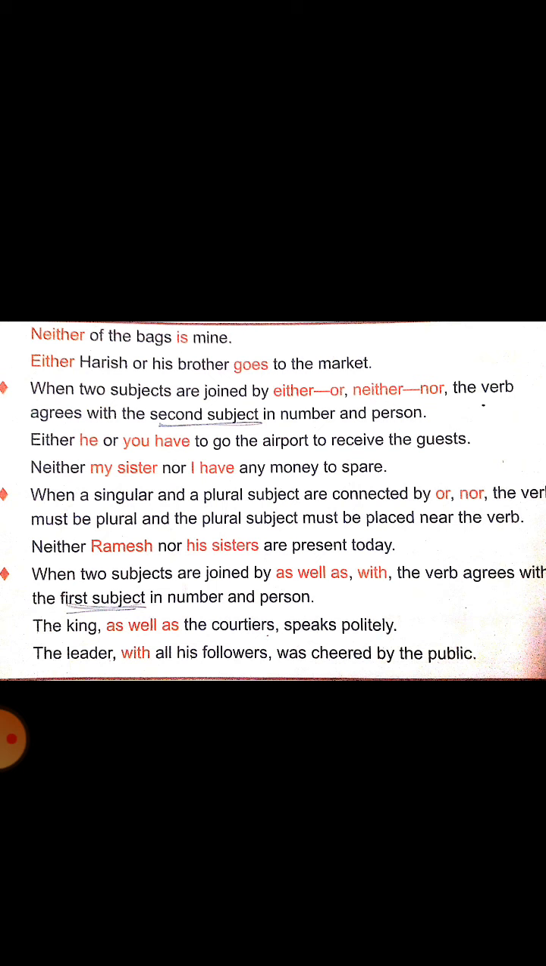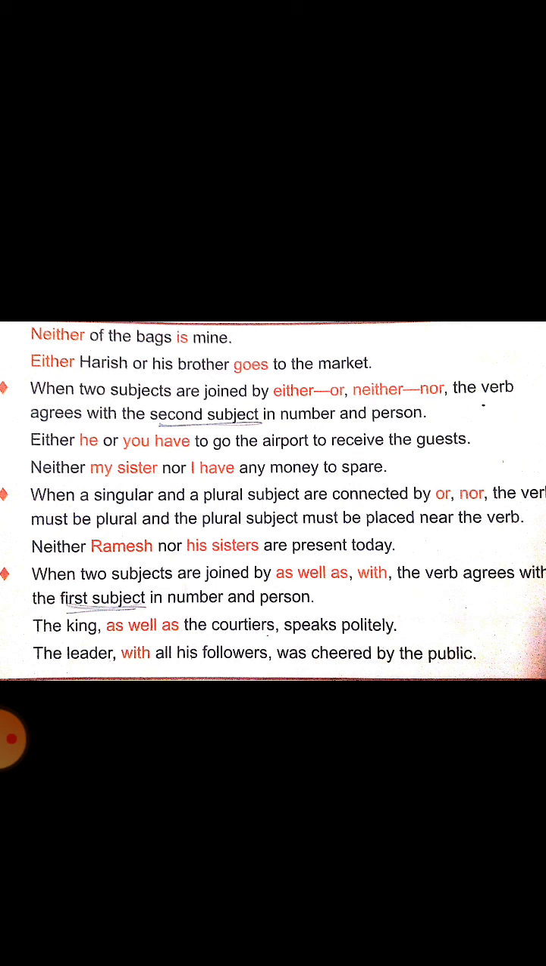Look at the example. The king, singular or plural? Only one king, singular. As well as his courtiers. There are many courtiers, so the plural is placed after as well as. So the first subject is singular, so the verb is also singular. What is the verb here? Speaks. We are adding s to the verb. Speaks politely.